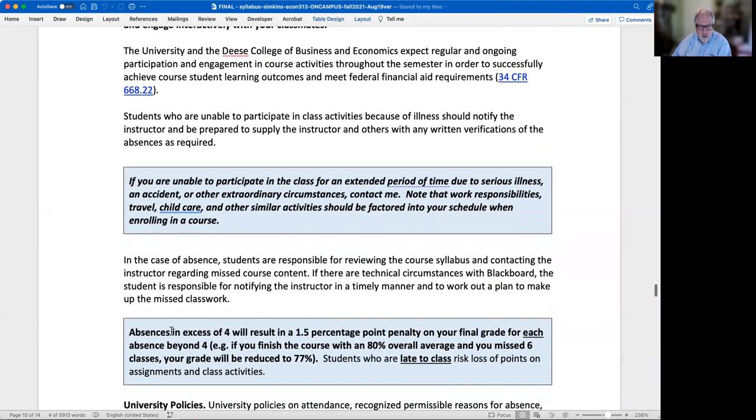So for the on-campus section of the course, if you miss more than 4, that's more than 2 weeks of the course, so that's pretty generous, it will result in a 1.5 percentage point penalty on your final grade, not the final exam, final grade. Right? There's an example here, right? Make sure you stick within that 4, and there's no penalty. You're fine.